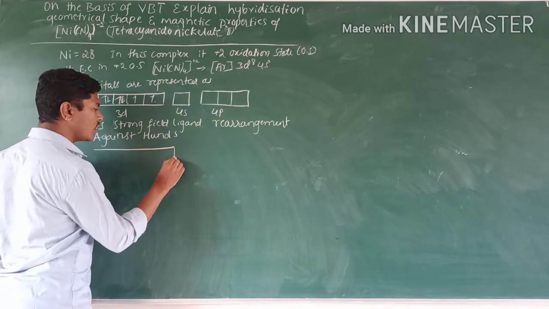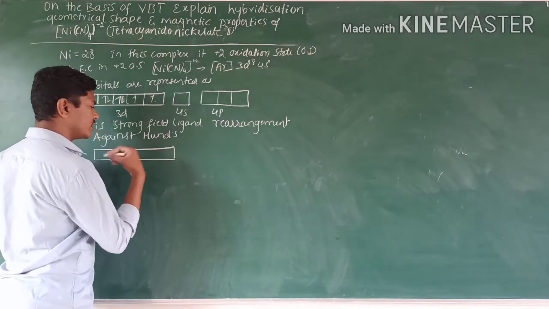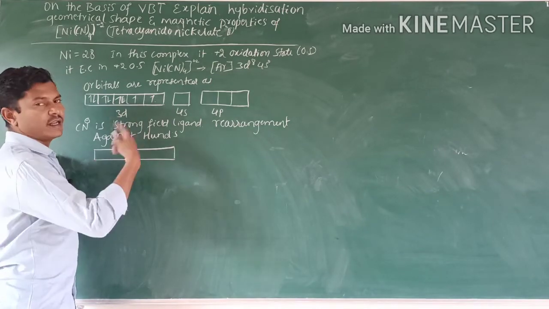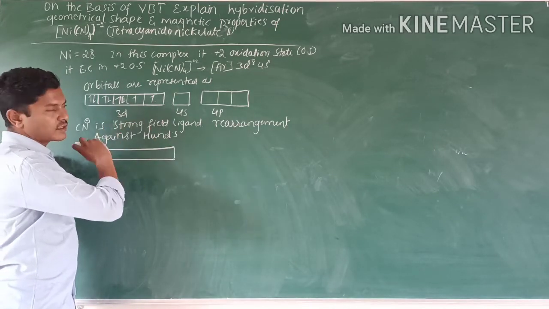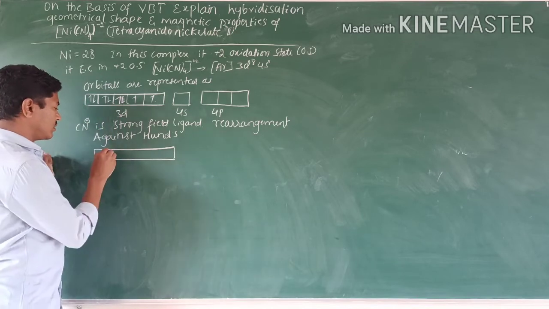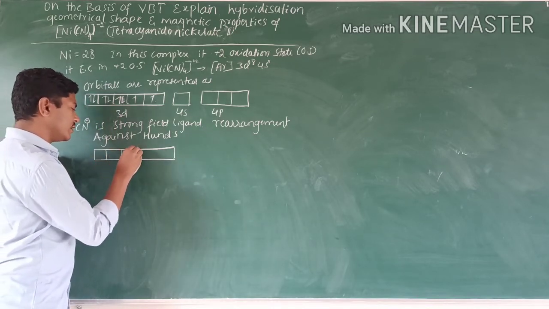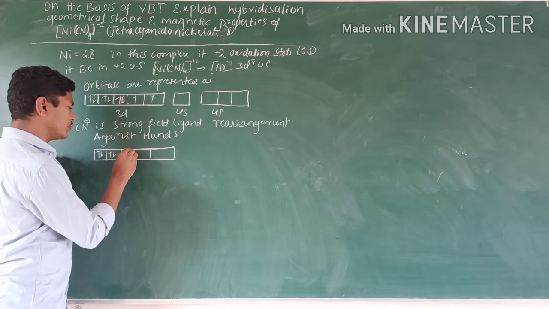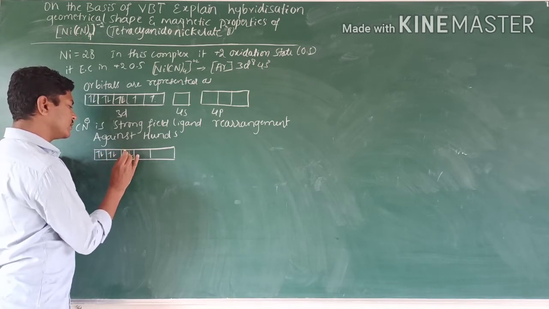Hund's rule means pairing of electrons takes place only after all orbitals are singly occupied. Against it means pairing takes place right from the start, two, two, two, two, like this.